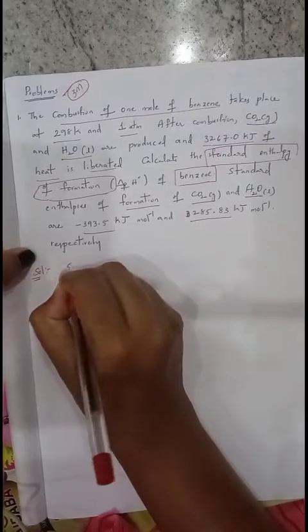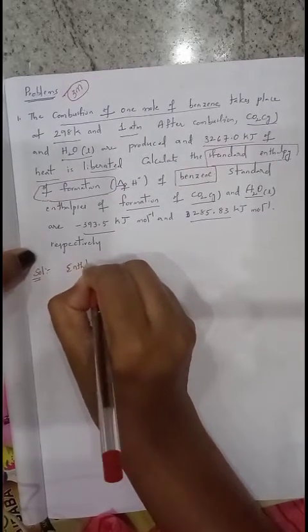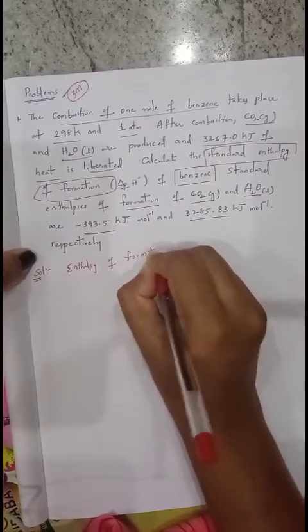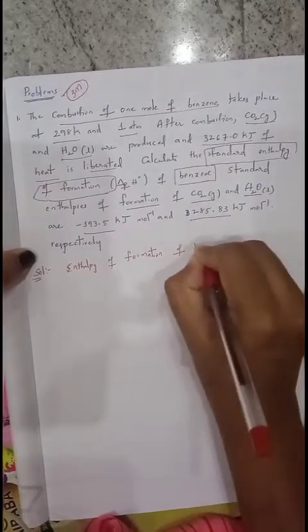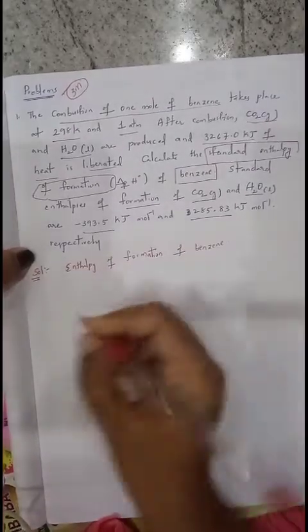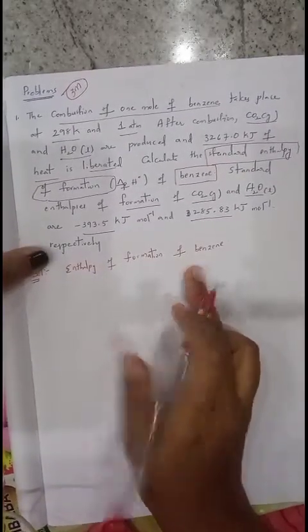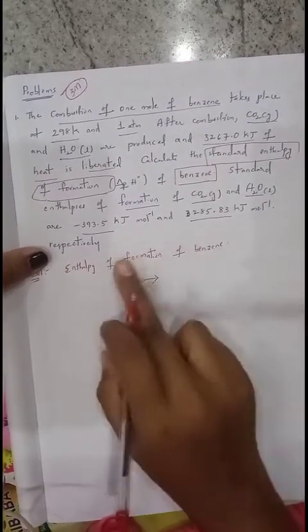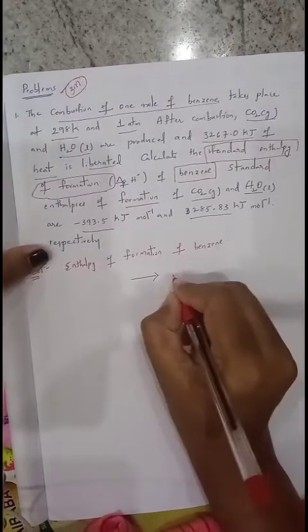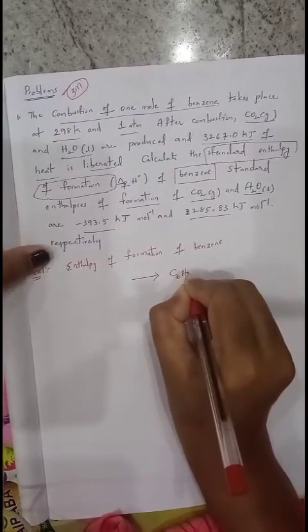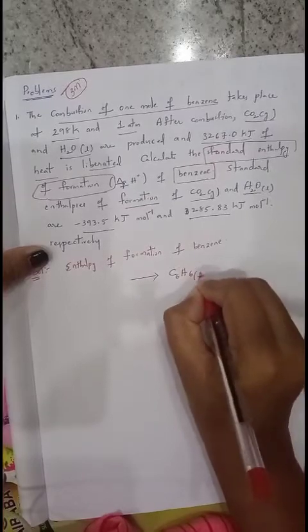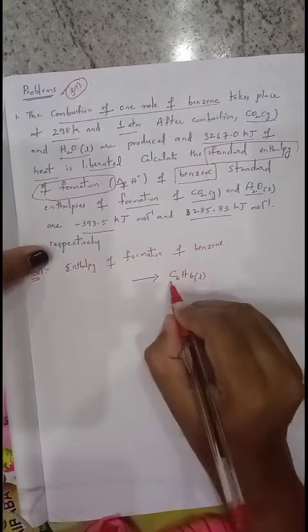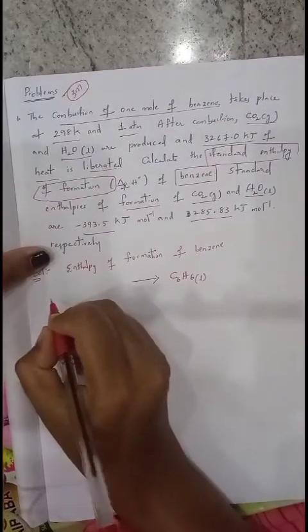Standard enthalpy of formation of benzene is given by, okay, so which is going to form benzene. So first write down an arrow. After the arrow only the product is formed. What is the product formed here? That is nothing but benzene. Write down benzene, C6H6. In nature benzene always exists in liquid state. To form benzene, what are the two elements required? Carbon and hydrogen. First write down carbon.